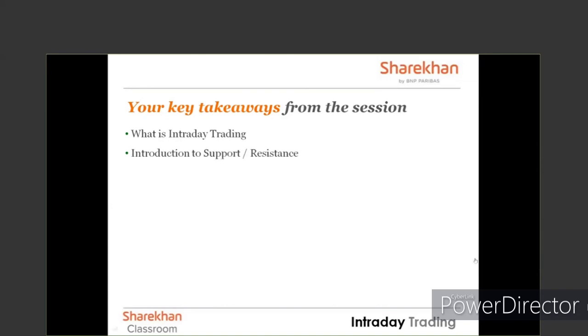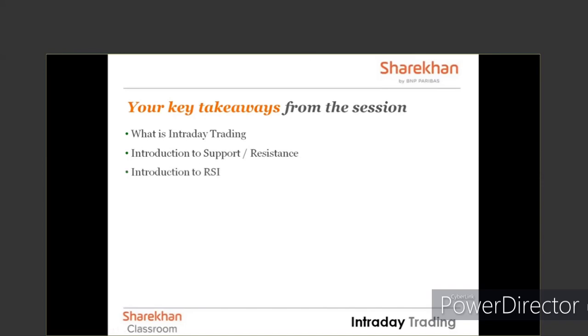Then, this being a module in which we are going to learn about technical analysis, and when we talk about technical analysis, we're talking about charts. And basically on the charts, we are talking about tools, or you can say indicators. So the first tool, or I would say indicator, that we're going to discuss is support and resistance, without which I think technical analysis for a lot of people is incomplete. So first, it is important to understand what is support, what is resistance, and how you can use support and resistance within your trades.